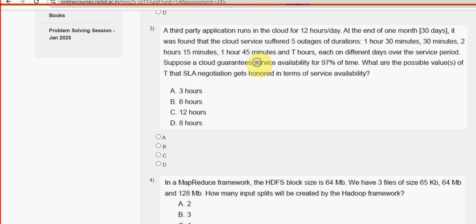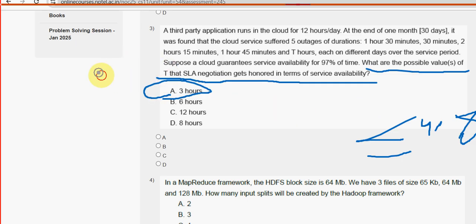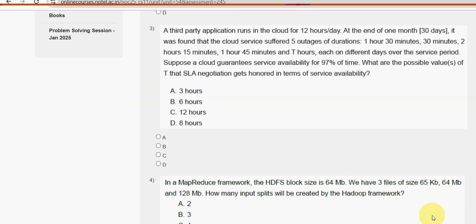Third question, what are the possible values of T that SLA negotiation gets honored in terms of service availability? So it should be less than or equal to 4.8 guys. So obviously option A 3 is in that level. So option A is the probable solution. Due to time constraints, we are unable to show you the process guys. But option A is the probable solution.